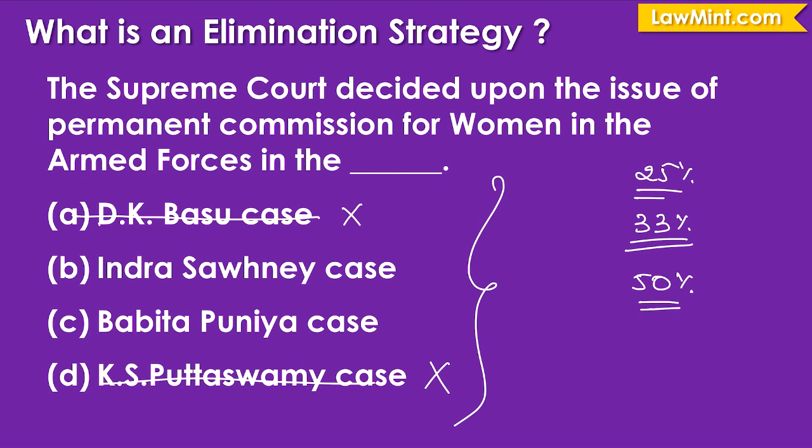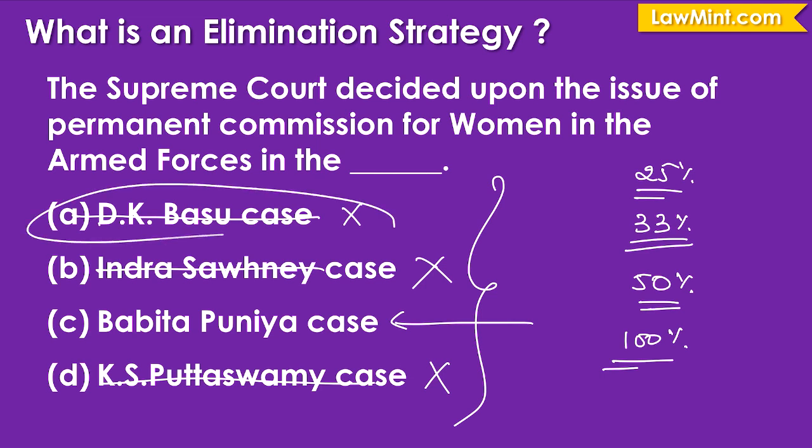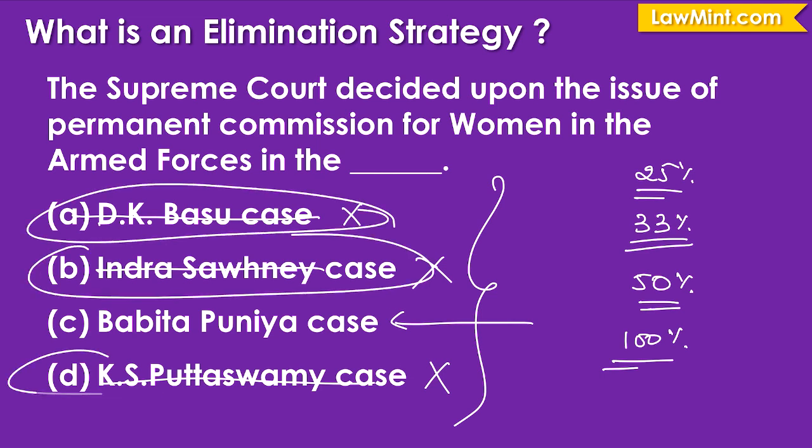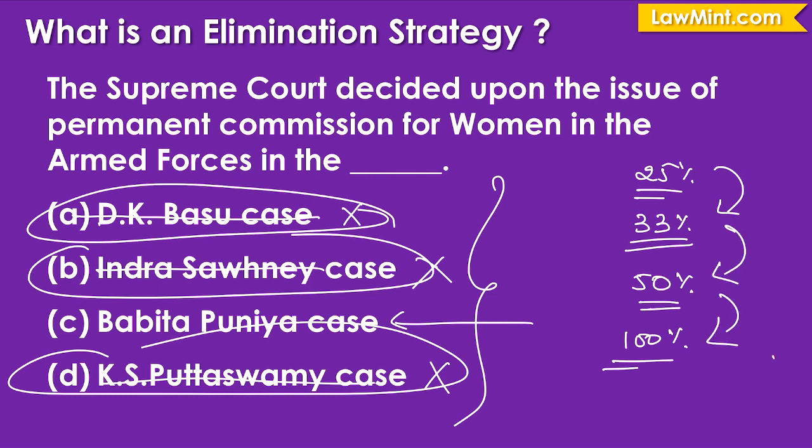Now, if I'm able to identify that the Indira Sawhney case is the case where the Supreme Court decided about the 50% reservation cap, then I'll be able to eliminate this also as an answer choice. Therefore, I'll be selecting only 1 out of the 4, and I have reached 100% probability of selecting the right answer. The more options you are able to eliminate, the more the probability of selecting the correct answer keeps increasing. This is the elimination strategy that I'm talking about.